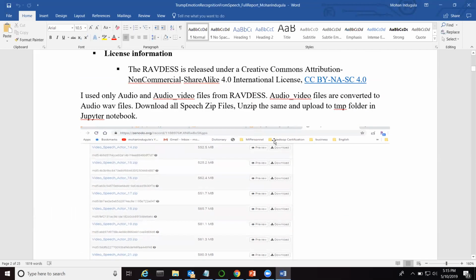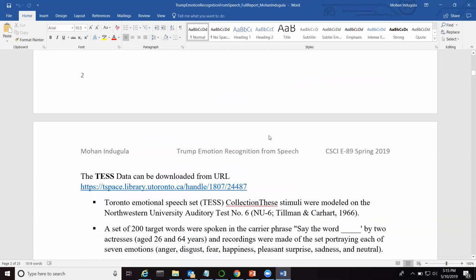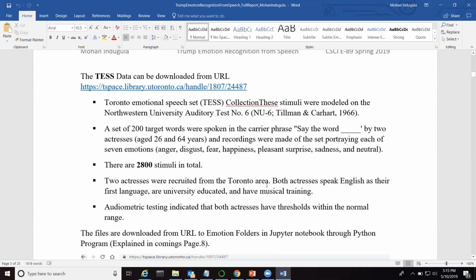And you can download directly from this link. I shared the link, and these are the files. You can see what I downloaded, zip files, and I unzipped those and converted them into audio files.